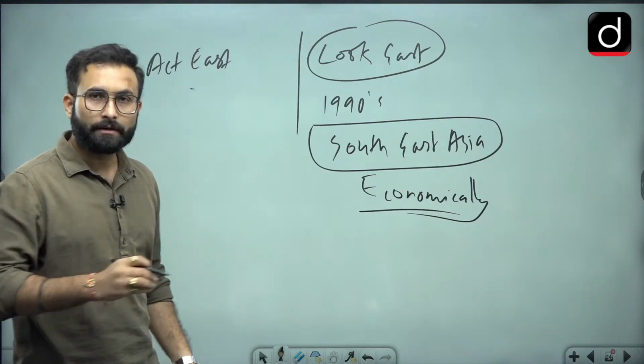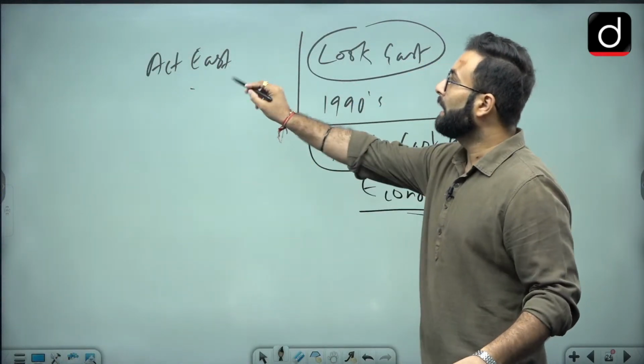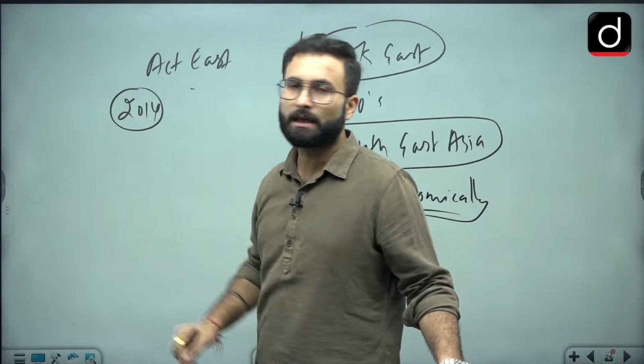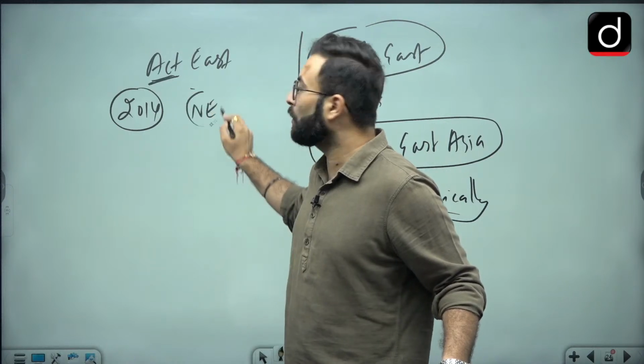Okay, the countries which are there in ASEAN. Moving further, the Act East policy came more recently, in 2014. Earlier the focus was on the Southeast Asian region and the northeastern region.